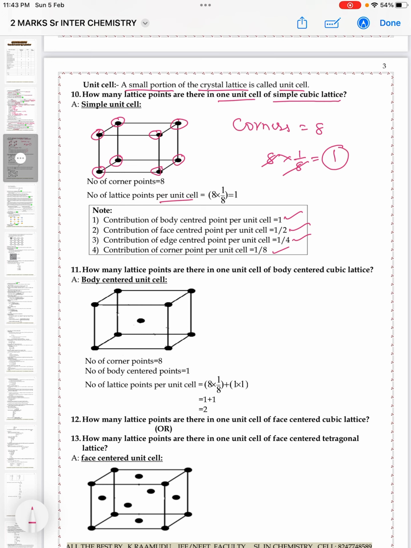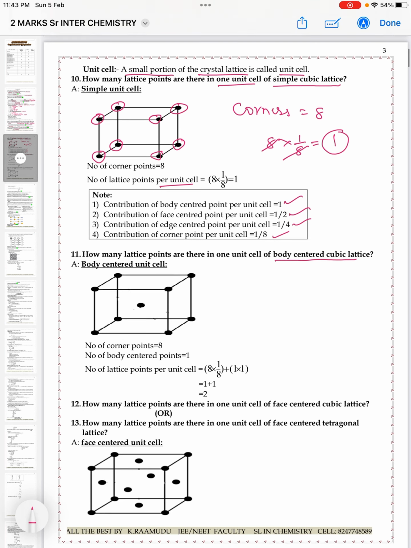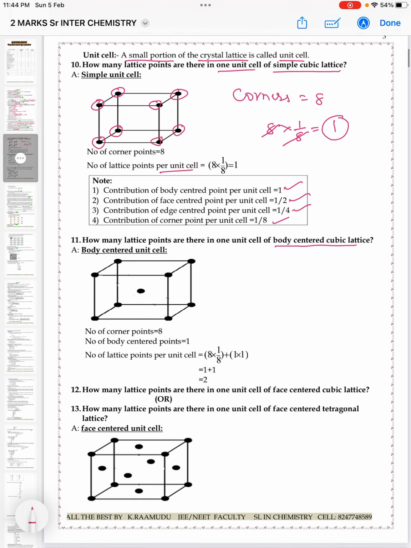11th one. How many lattice points are there in one unit cell of body centered cubic lattice? So here in the body centered cubic lattice, the total number of atoms or rank is 2, you can say. Why? Because the total number of corners is 8, so 8 into 1 by 8 is equal to 1.